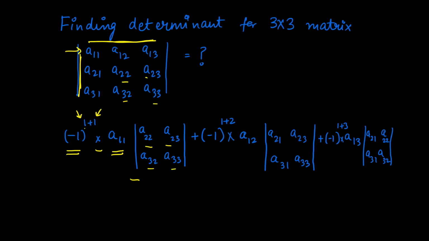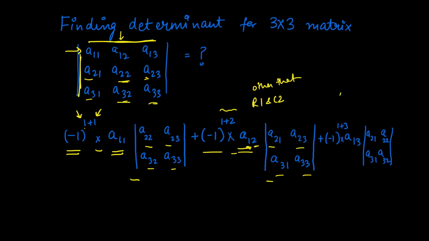Okay, now let's move forward to A12. Again, it will be the same element A12 times minus 1 to the power of the sum of 1 and 2, and then the determinant of the elements other than row 1 and column 2. As you know, row 1 is A11, A12, A13, and column 2 is A12, A22, A32. Other than that, you're left with A21, A23, and then A31 and A33.